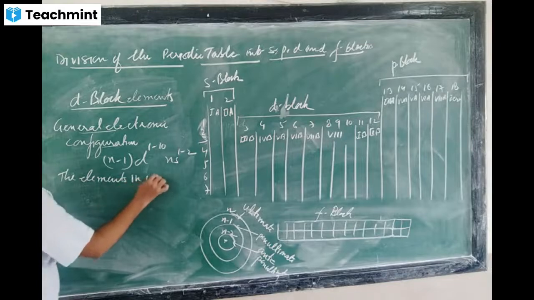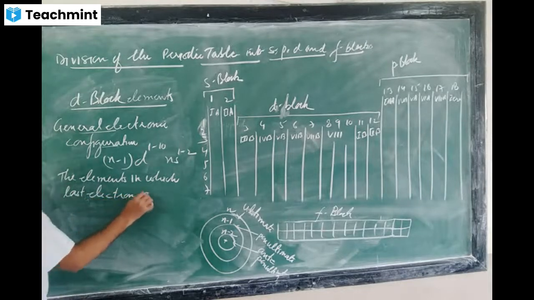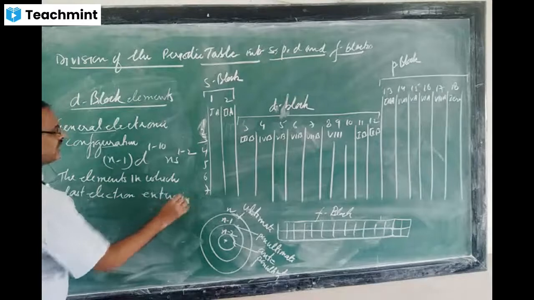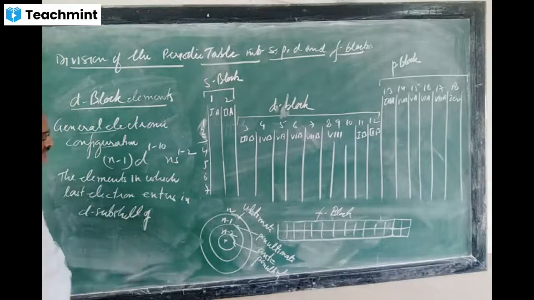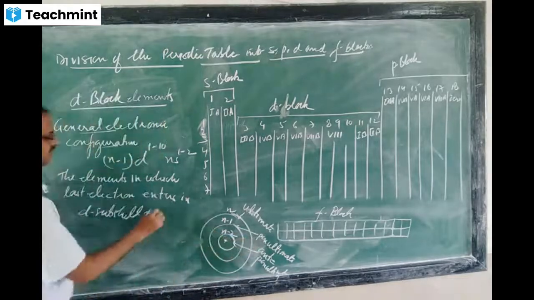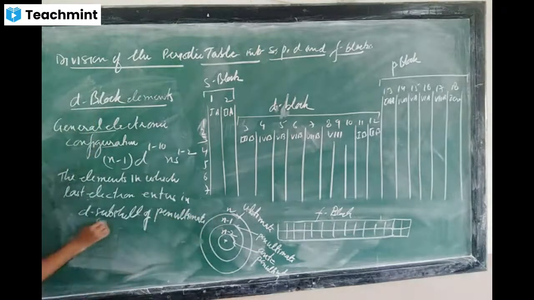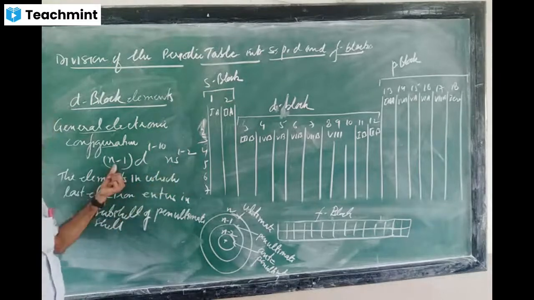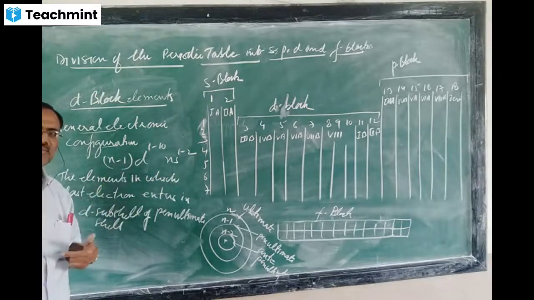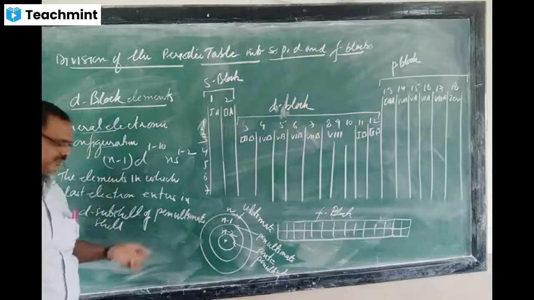the elements in which the last electron enters the d subshell of the penultimate shell. Just to see, it is given. If it is 4, it will be 3. It means the last electron is not going in the last shell, it is going before the last shell. It means (n-1)d.